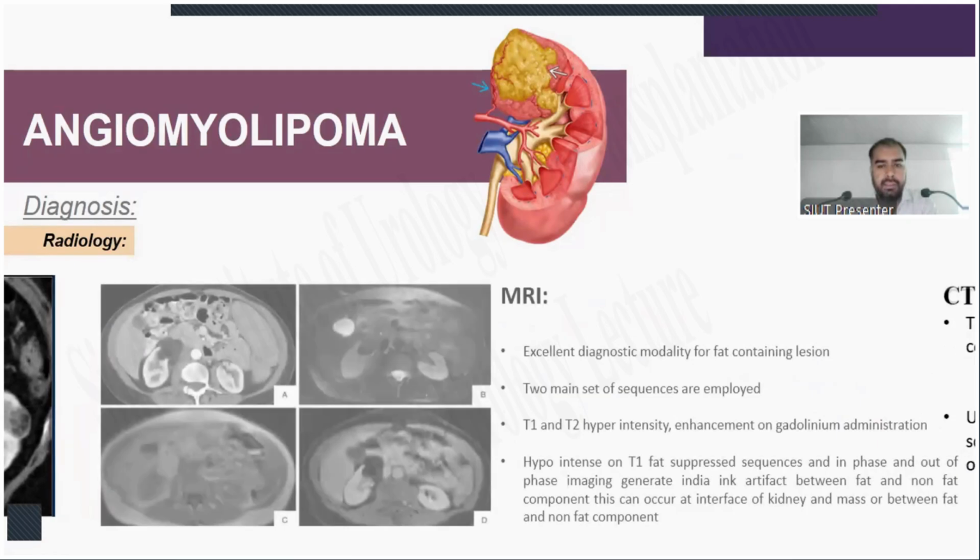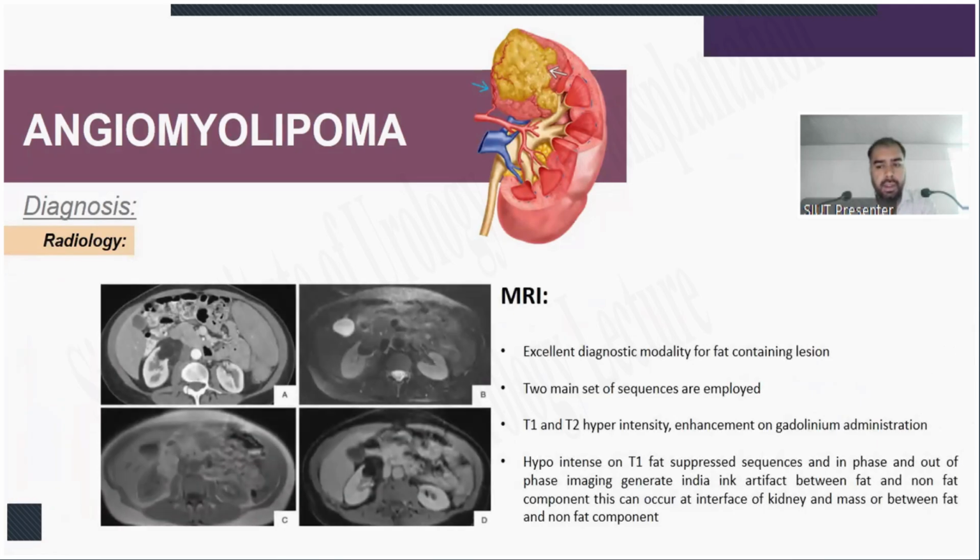On MRI, it is an excellent diagnostic modality for fat-containing lesions. Two main sets of sequences are employed: T1 and T2, with hyperintensity, enhancement on gadolinium administration, hypointense on T1 fat-suppressed sequences, and in-phase and out-of-phase imaging. Imaging generates an India-ink artifact between fat and non-fat components. This can occur at the interface of kidney and mass, or between fat and non-fat components.